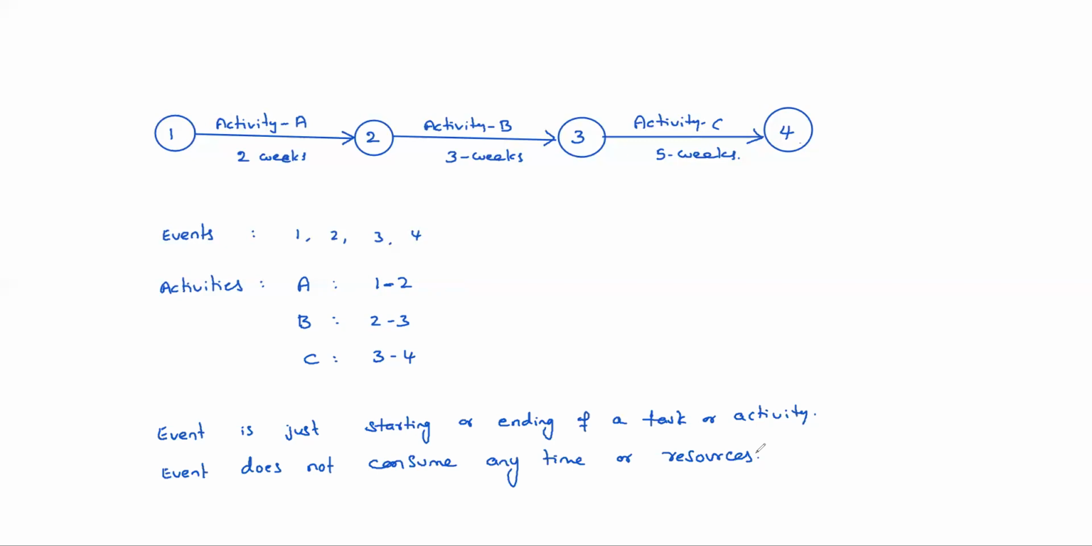So building, I mean footing concrete started, that is an event. Footing concrete completed, that is an event. So the in-between process is called what? Activity. So footing concrete laying is an activity, but starting of that activity is an event. Ending of that activity is an event. So is the difference between event and activity clear?